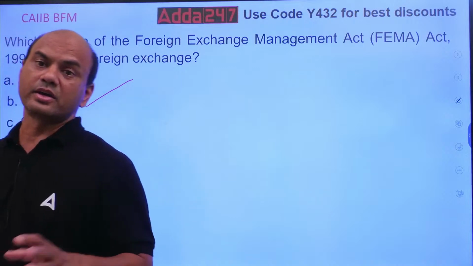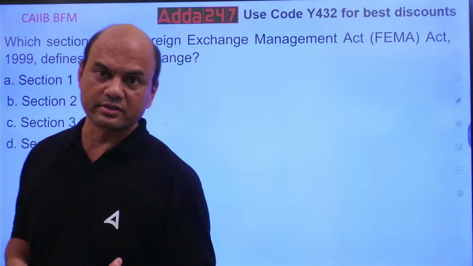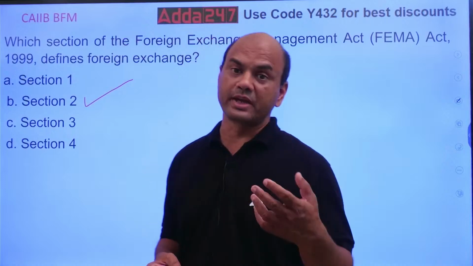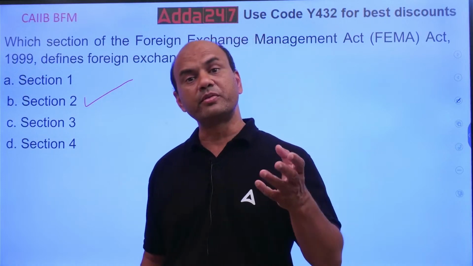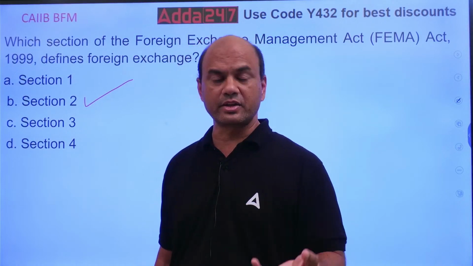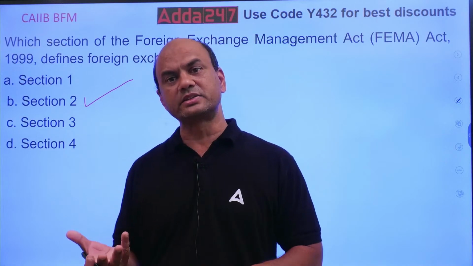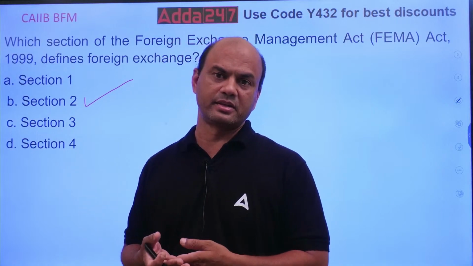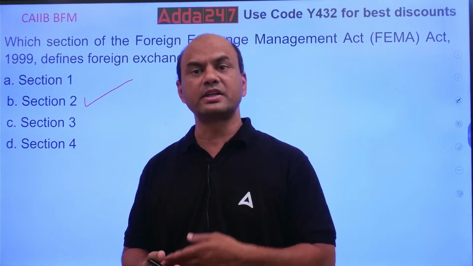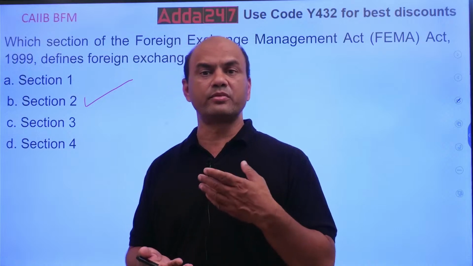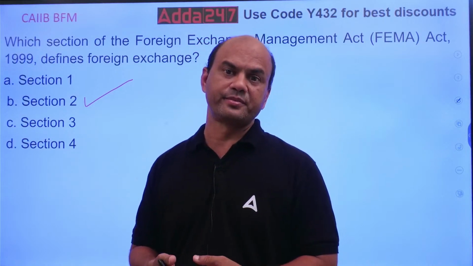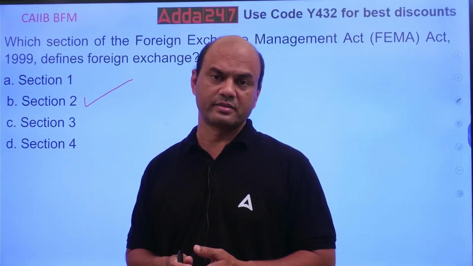Now currency can be in the form of traveler's checks, cash, or TT, telegraphic transfer. Similarly, contracts can be in the form of options, calls, swaps, anything.